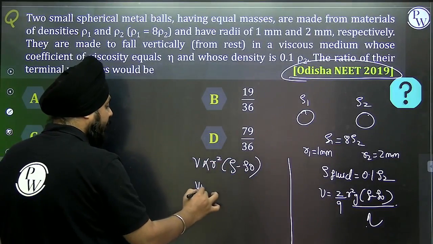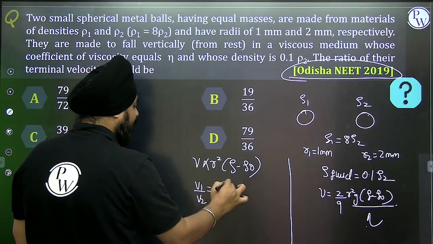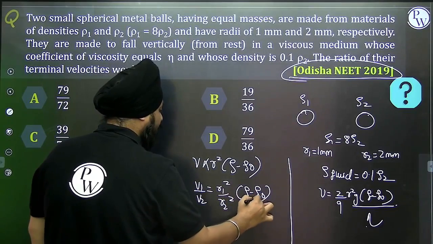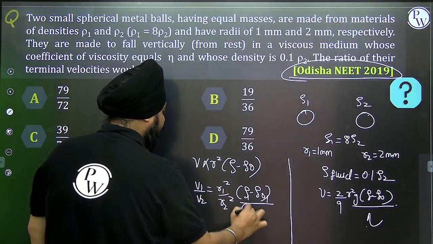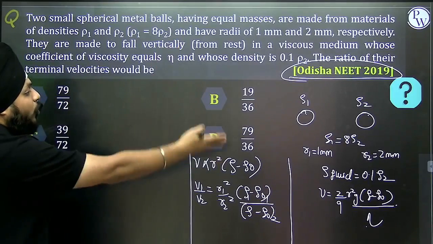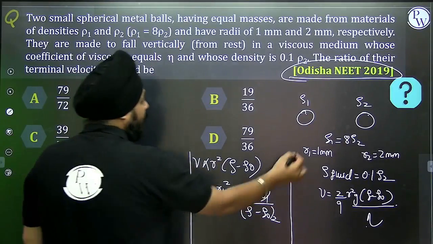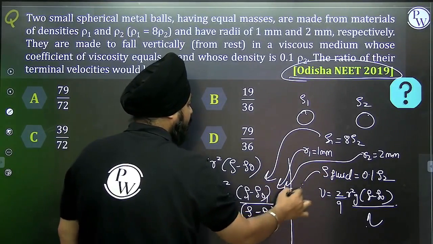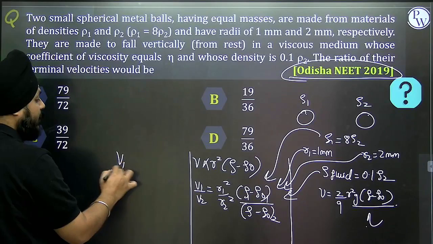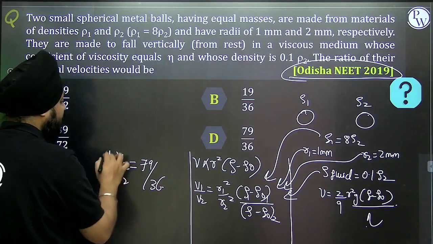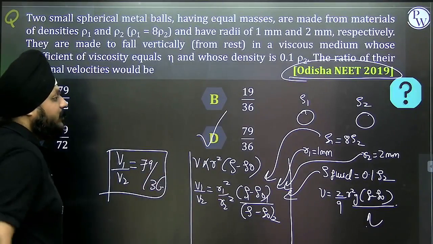So v1 by v2 is r1 square by r2 square, times (rho minus rho 0) of 1, whole divided by (rho minus rho 0) of 2. Replacing all the given values, we get the ratio of the terminal velocities as 79 by 36. D is the perfect answer for this question.